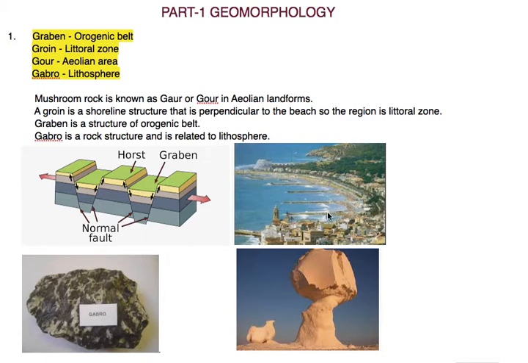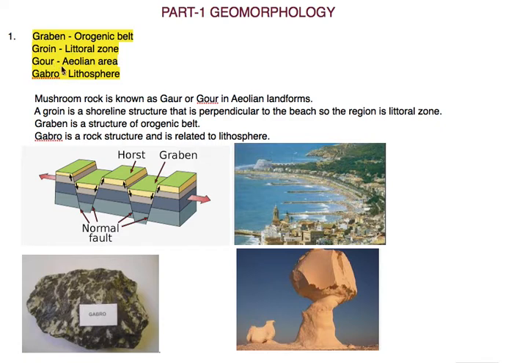It is a man-made structure that is known as groin. Groin is used to reduce the severe effect of sea waves that may cause coastal erosion. So this groin is related to littoral zone.